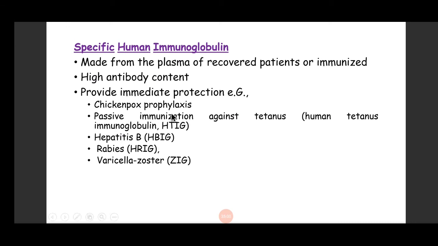For tetanus, we use it for the treatment, and we also use it for prophylaxis. Suppose there is a person who has a large dirty wound and there is high risk of developing tetanus. So what we do, we combine it with the active immunization.